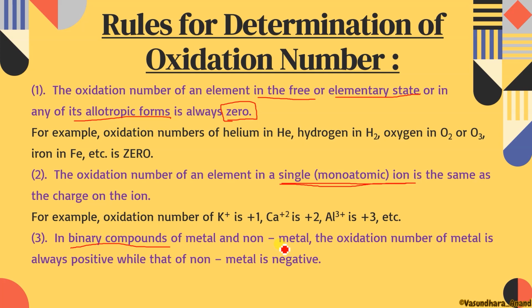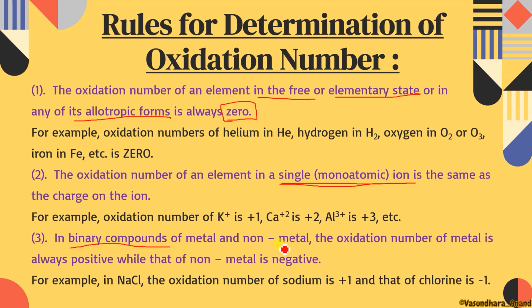So whenever a compound has one metal and one non-metal, the metal will always have positive charge and the non-metal negative charge. Don't reverse it, otherwise it will be completely wrong. Metals can never have negative oxidation number, although non-metals can have positive. Remember this line: metals can never have negative oxidation number. When non-metals have positive oxidation number, I will tell you, just have patience.